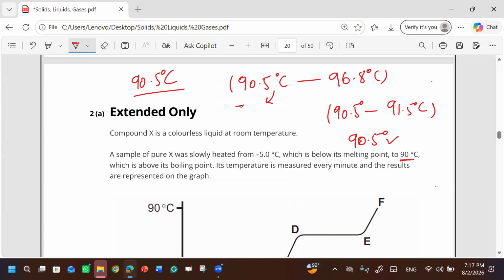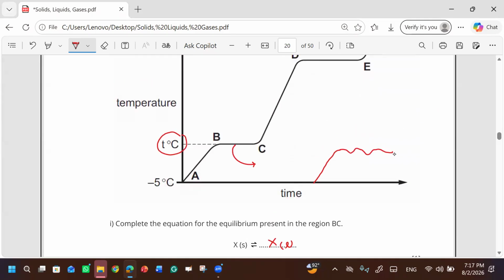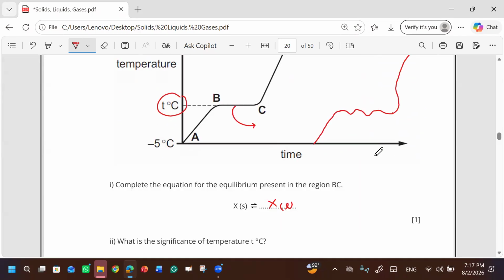This means this is an impure substance. So by this you can easily identify, and as well as you will see in the graph, the graph will not be uniform for an impure substance. Clear? Okay.